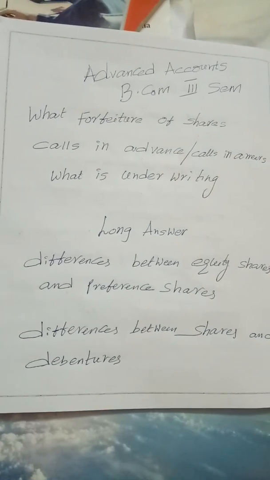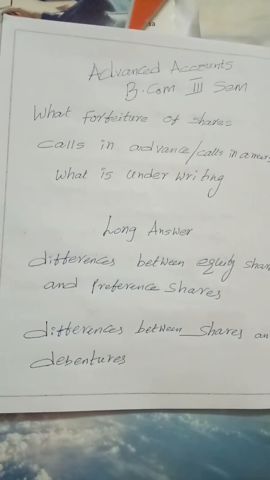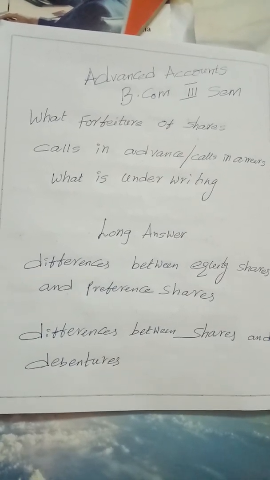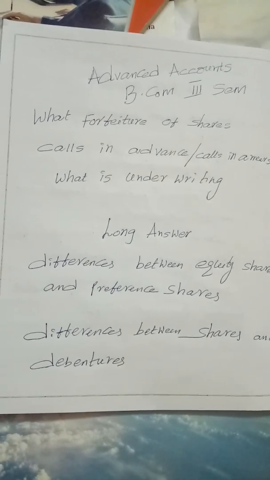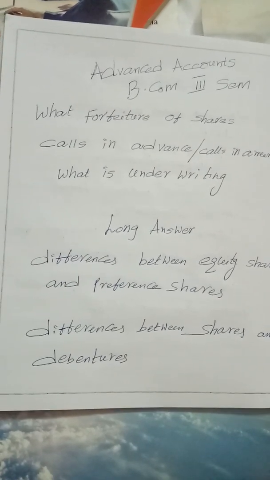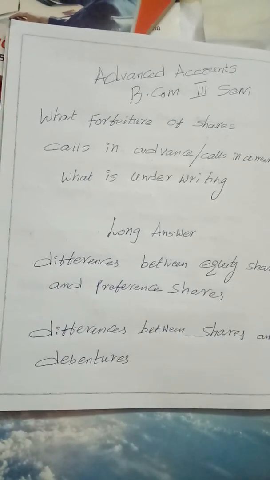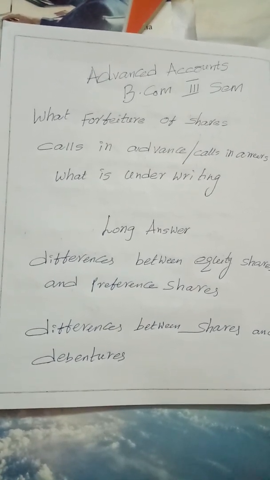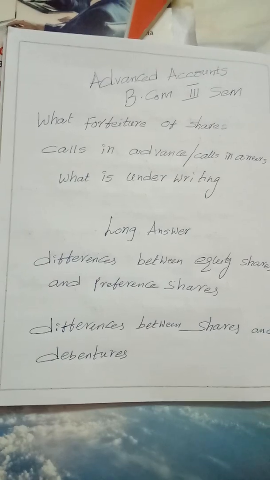Sometimes the company may sell the forfeited shares at a discount. Maybe a 10 rupee share can be sold for 9 rupees or 8 rupees. Whatever loss arises will be recovered from the share forfeiture account. Forfeited amount means whatever amount was paid by the defaulting shareholder, which we are not going to give back to them. That is said to be share forfeiture. At the time of share forfeiture, my dear students, the entry which you have to write is: share capital account debit to share forfeiture account, to calls in arrears account. I repeat, share capital account debit to share forfeiture, to calls in arrears.